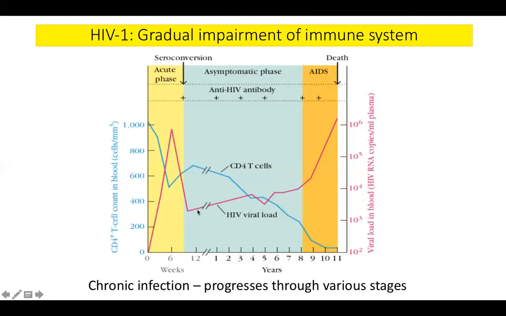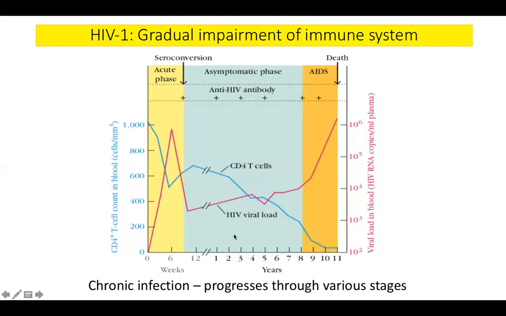The virus titers will be low in the blood, but the latent infection continues. Some virus particles are still there. The HIV viral load stays low for a long time. Now this phase is variable. This is known as the asymptomatic phase. It can last for many years. It depends. In this phase, there will be no symptoms as such. So this can also be called the window period.